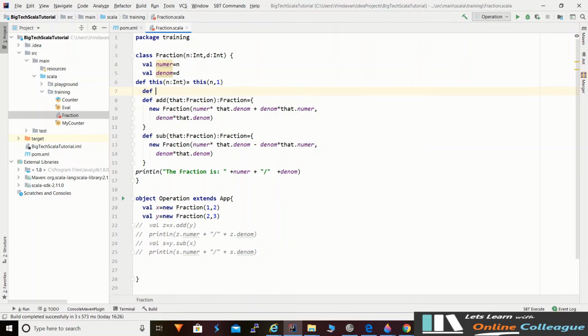Similarly, suppose there may be a scenario where we may not want to pass anything. This scenario is not very important, the concept is very important. In that case, we can instantiate the object of this class without passing any arguments to it.